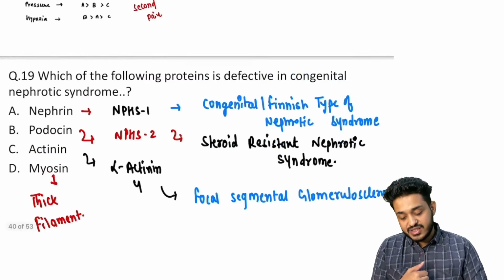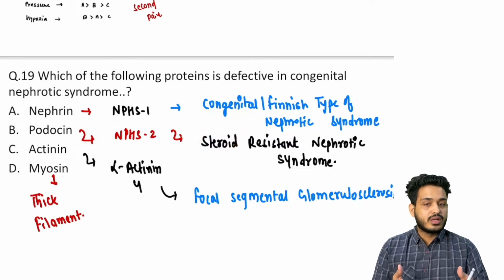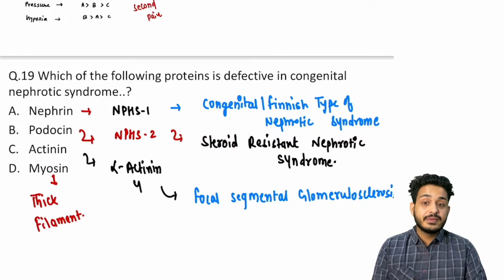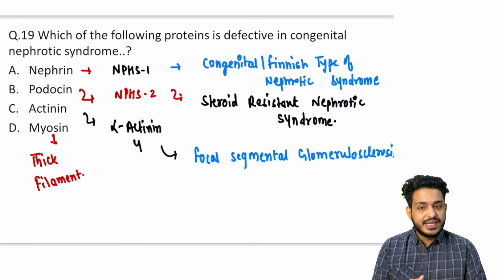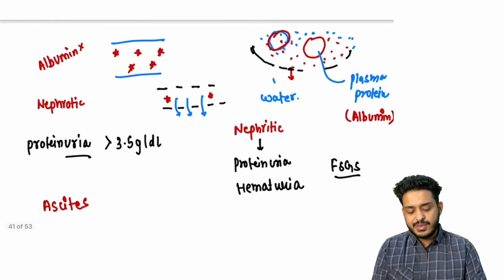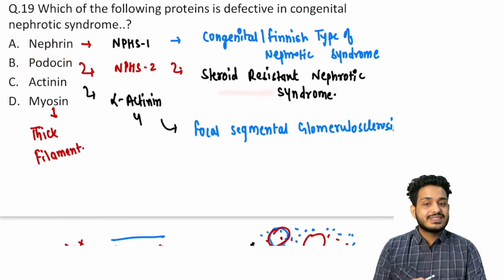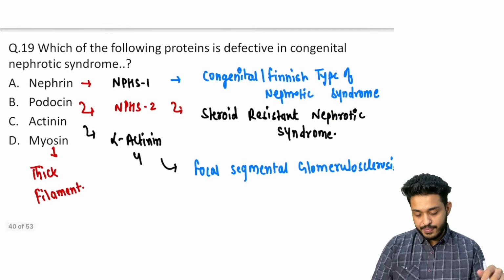Here NPHS2, why is it important? Because normally, as you have studied about nephrotic syndrome, you will be studying multiple types of syndromes in pathology, right? In most of the cases we are giving steroids. Steroids are the first line drug that is going to heal the problem, and mostly it will be corrected. But NPHS2 or podocin mutation will lead to steroid resistant type of nephrotic syndrome, and this is what you need to remember.